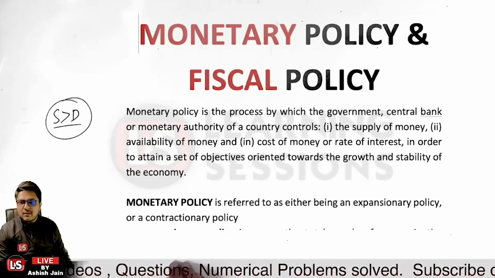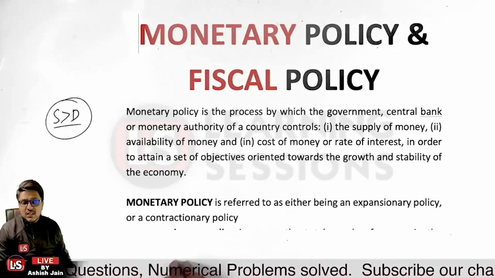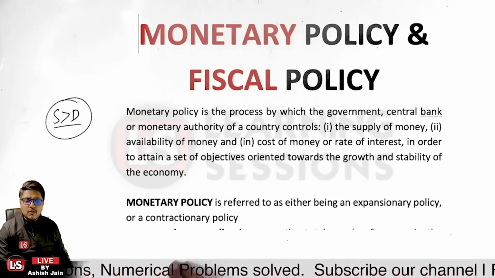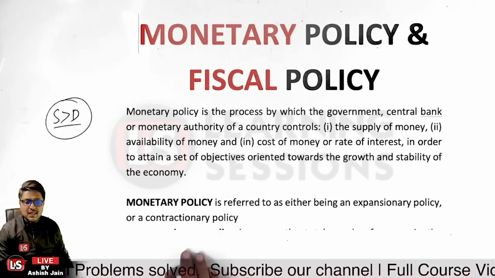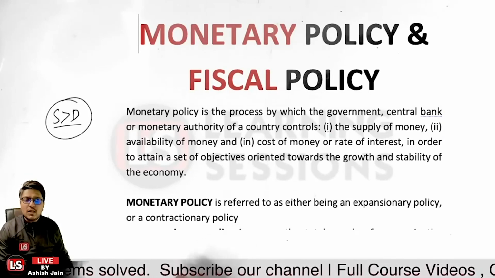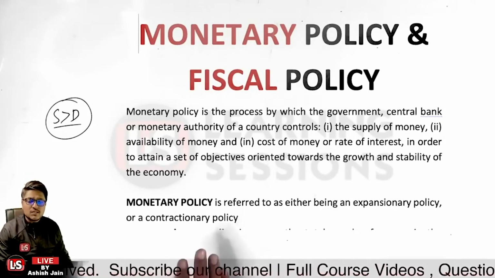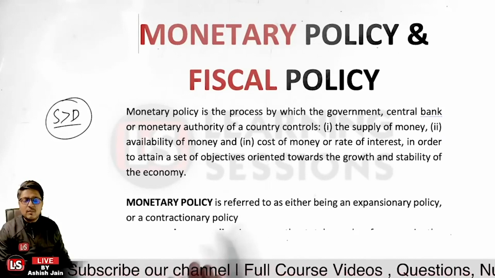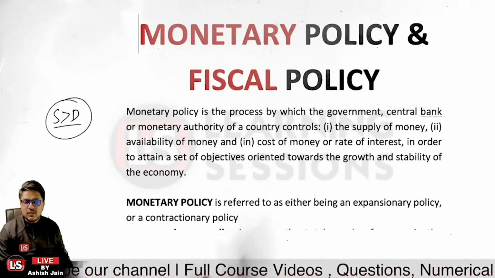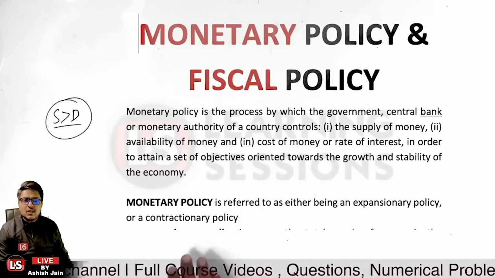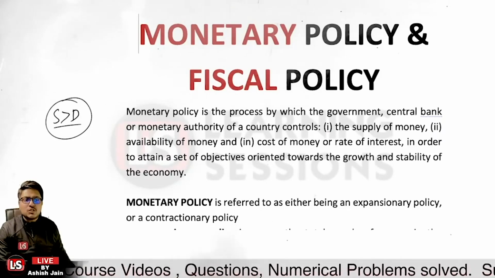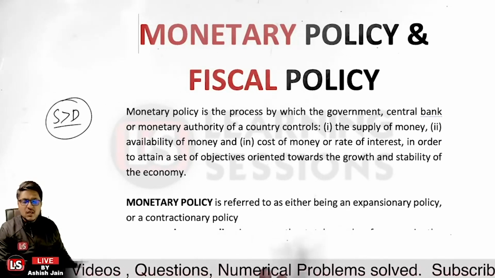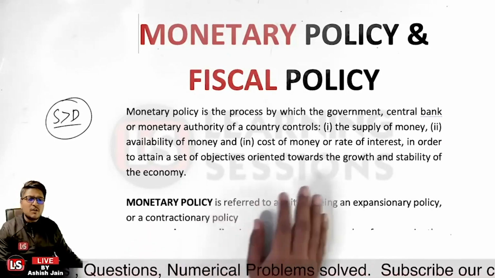If we look at it from the bank perspective, let us take the case that the banks have 1,000 crores of unutilized funds. In that case, the bank is not able to utilize or lend those funds. Ultimately, the bank will be lending the funds at a lower rate of interest. So that is why it is very much necessary to control the supply of money, availability of money, and cost of money or the rate of interest.